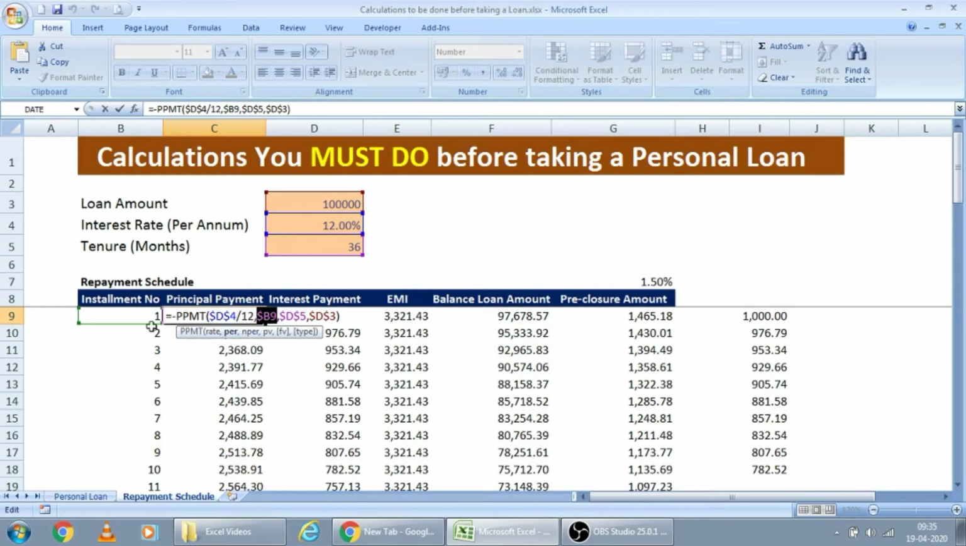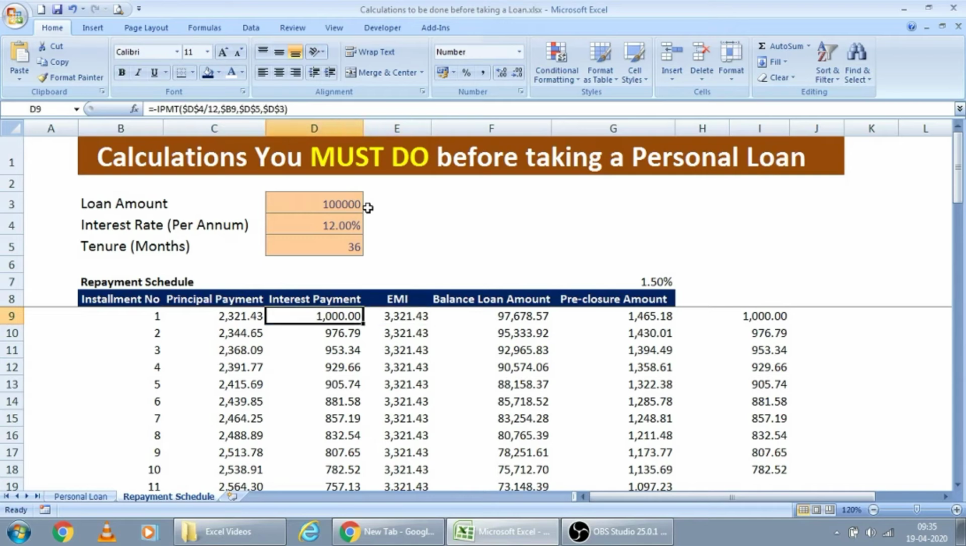PER means the installment number. NPER is the total tenure of the loan, and PV is the loan amount. Here I have given the link to this. And when you press enter, you will get out of the total EMI how much principal you are paying back and how much interest you are paying back.